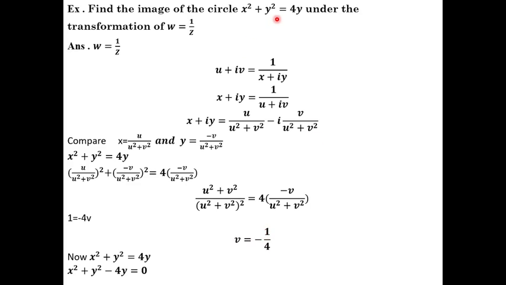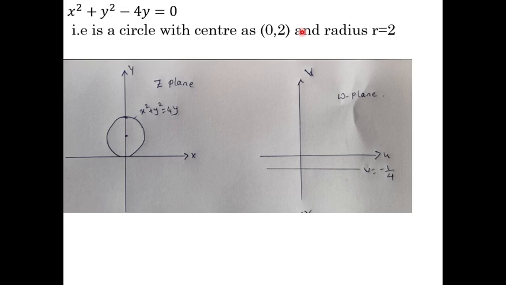Now what is x square plus y square is equal to 4y? It can be written as x square plus y square minus 4y is equal to 0, which represents a circle. We know the alternative formula for the circle: x square plus y square plus 2gx plus 2fy plus c is equal to 0. Using that, we find the center, which is minus g comma minus f. Here g is 0, so minus g is 0. Next, 2f is equal to minus 4, which means f is equal to minus 2. So minus f is 2.